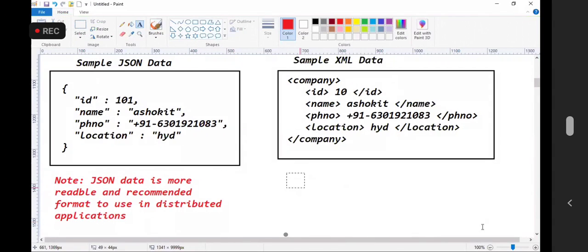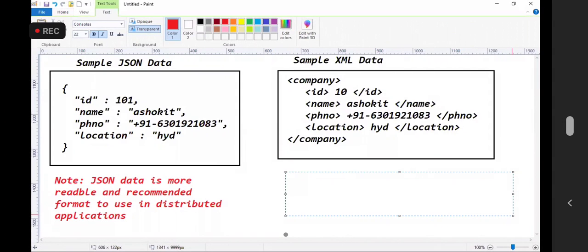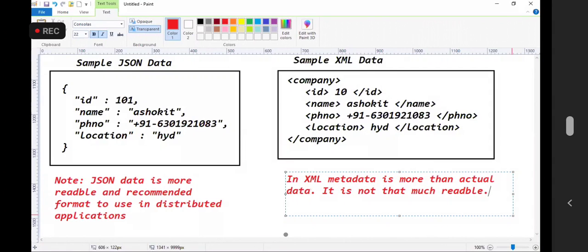In XML, metadata is more than actual data. It is not that much readable.